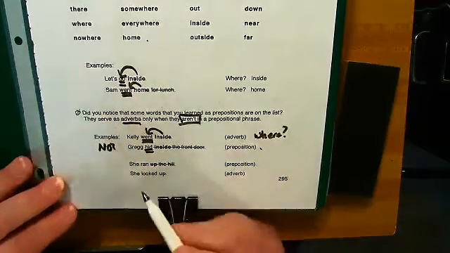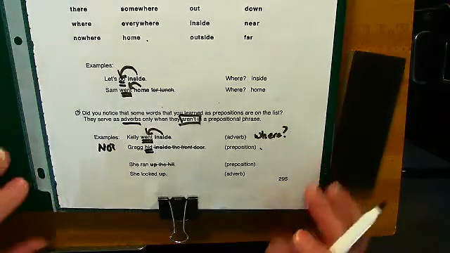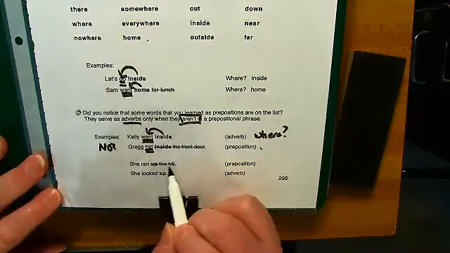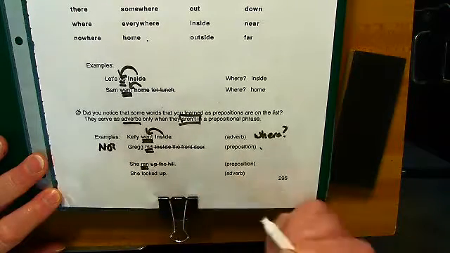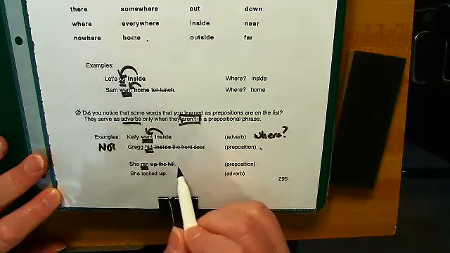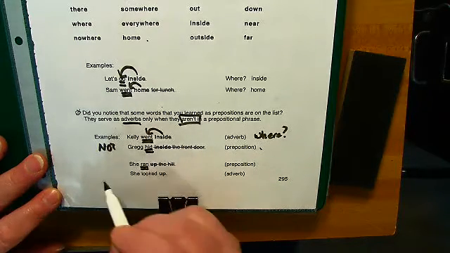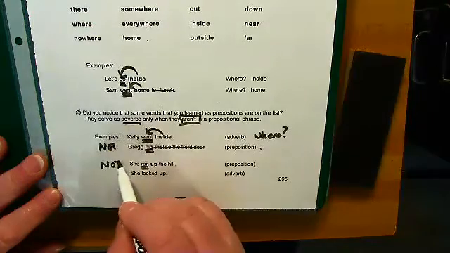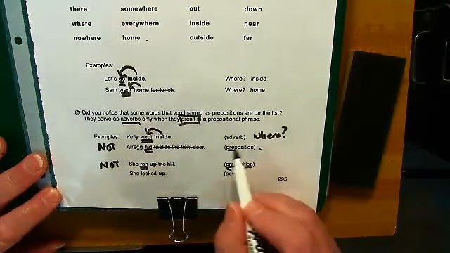Okay. She ran up the hill. If I cross off up the hill, all I have left is ran. I can't answer where she ran because up the hill is crossed off. So in this instance, the word up is not an adverb, it's a preposition. Okay, just like in this case.